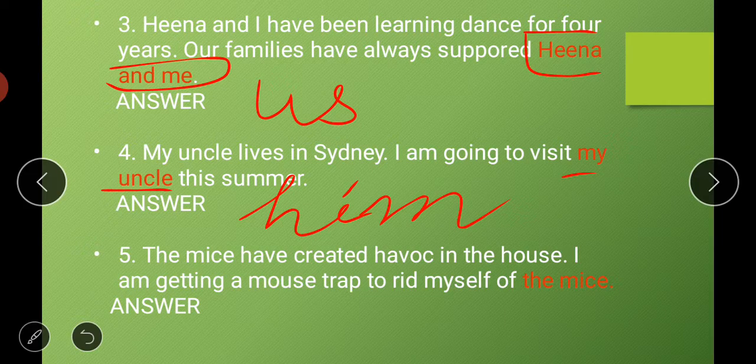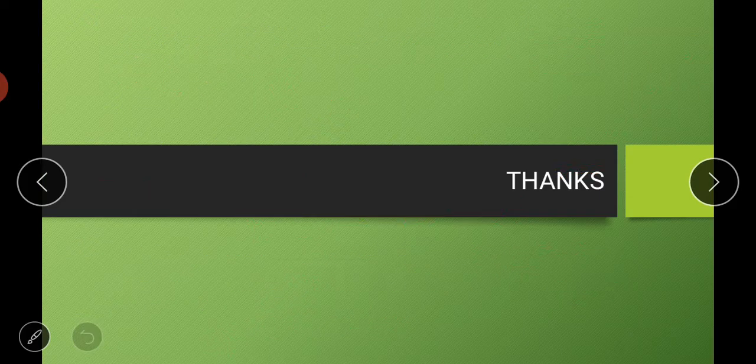And the next, the last one, is, the mice have created havoc in the house, I am getting a mouse trap to rid myself of the mice. Instead of repeating the mice again, we will simply say them, because mice is the plural of mouse, meaning a number of mouse are there. So we will use the word them. The mice have created havoc in the house, I am getting a mouse trap to rid myself of them. So this is all about your pronouns, and I hope you have understood it very well.